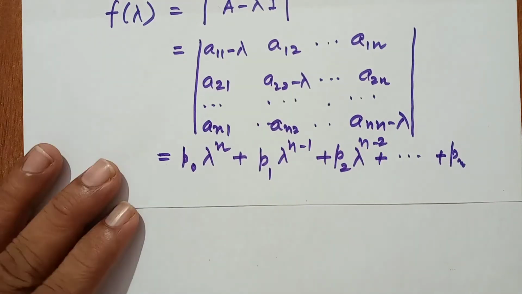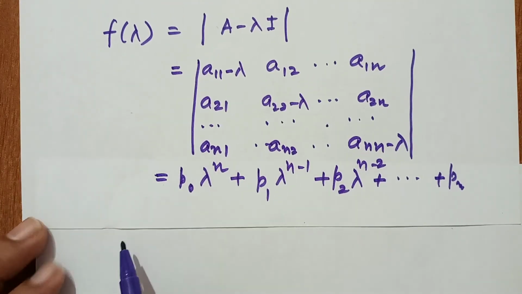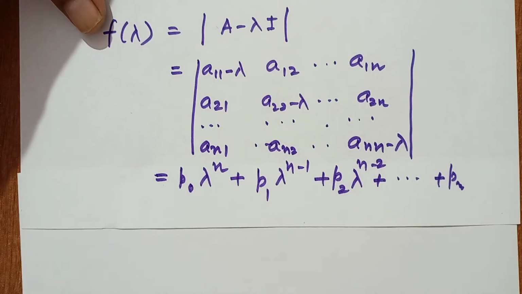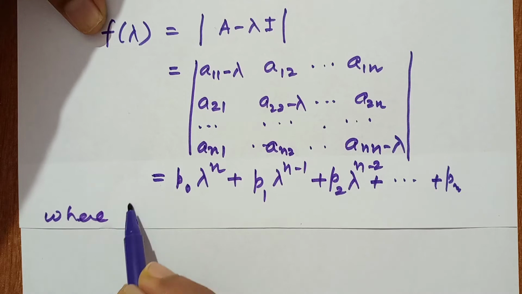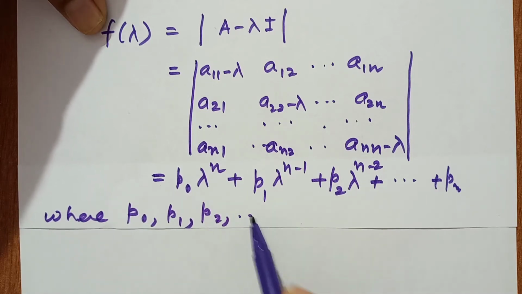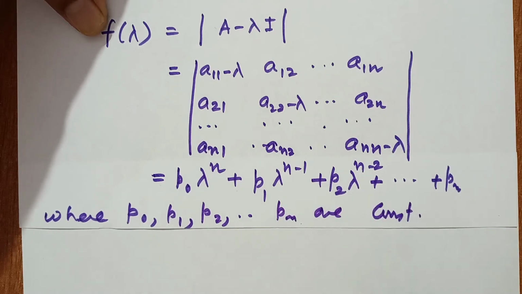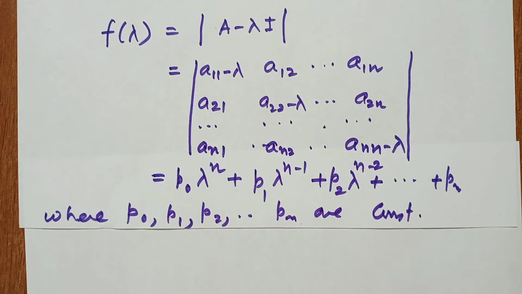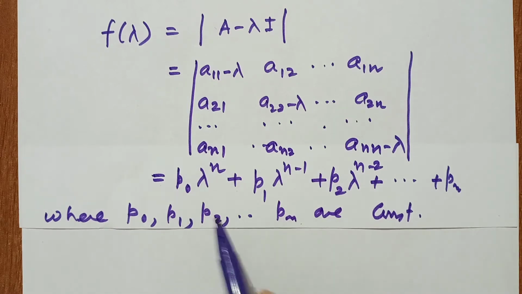Where p0, p1, p2 up to pn are constants. Now, for this polynomial, what is the characteristic equation?